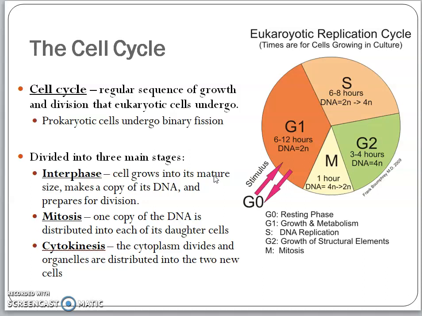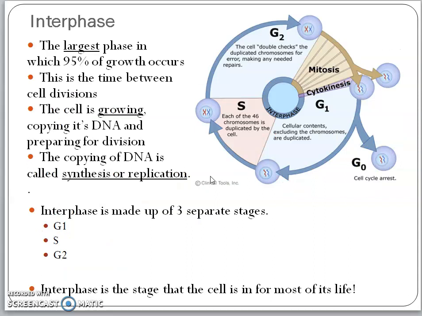After the origin of a cell, the time till the next cell division is considered interphase. And after interphase, the cell will undergo division. It can be mitosis or meiosis. Then there will be cytokinesis, which is called cell division.